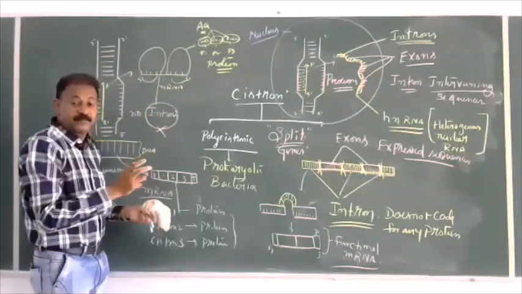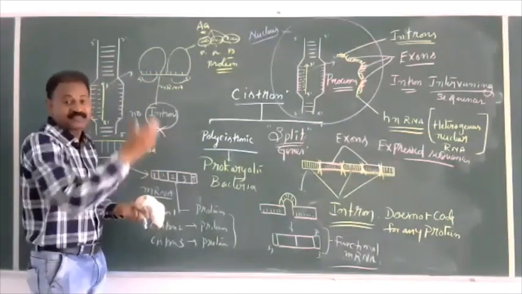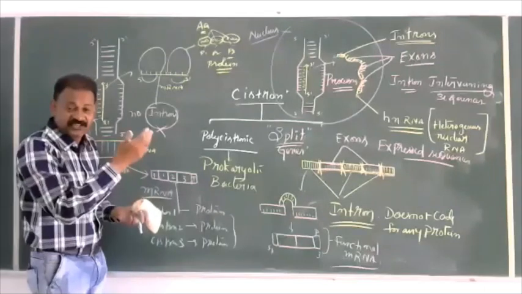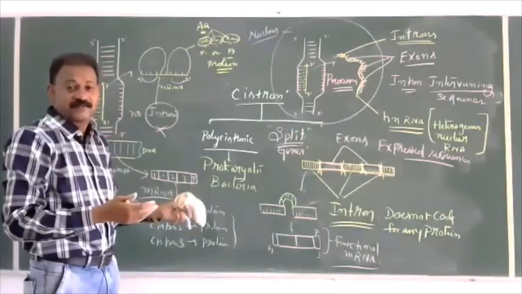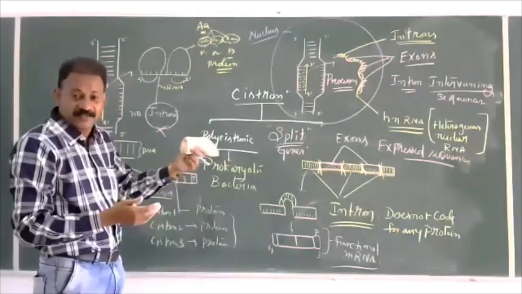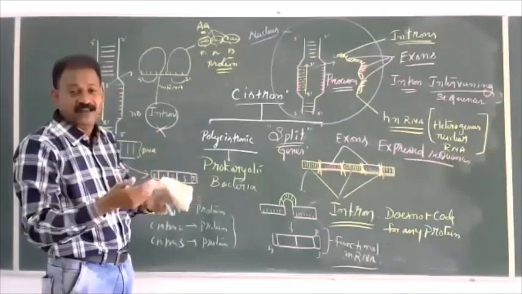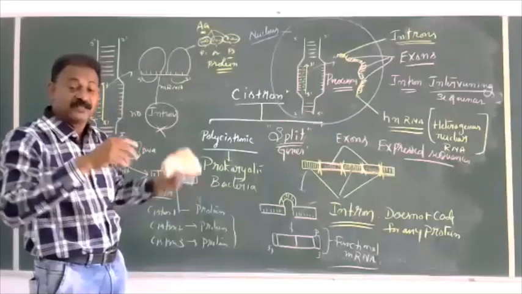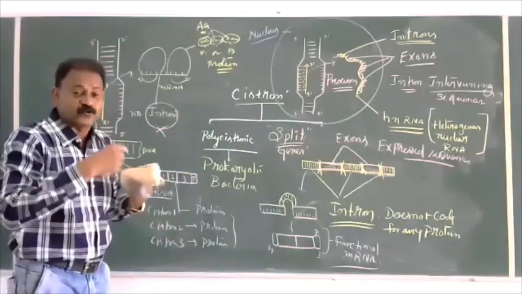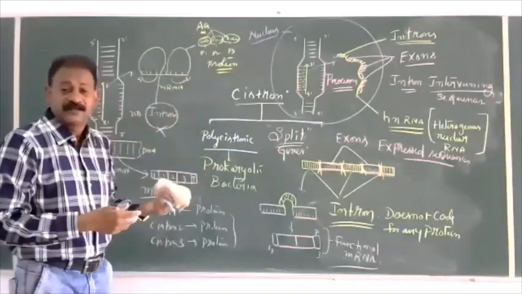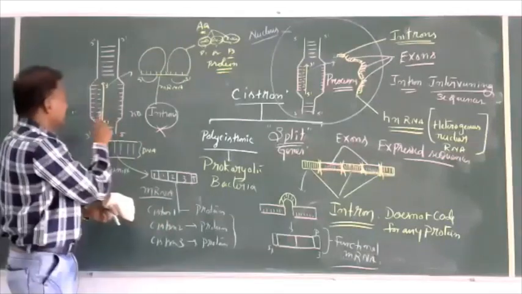Old AIPMT questions, my dear students: sentence type questions, assertion reason questions, choose the correct sentence, incorrect statement, statement 1, statement 2, both are right, one is right, one is wrong. So various questions they have asked in old national level examinations.